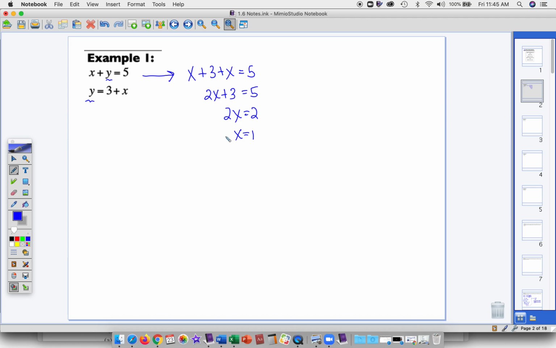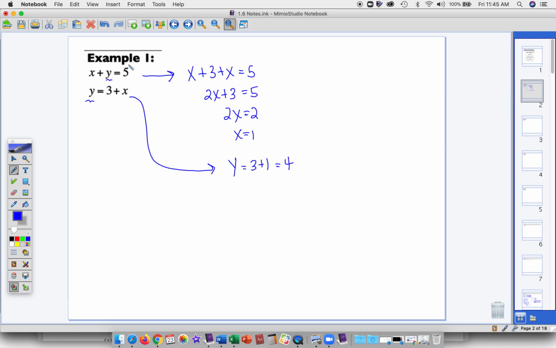Now we're ready for the next step where we do the substitution. So I can go back to either equation. I think this one's easiest because it's already solved for y, and I'm going to plug 1 in for x. So I get y is equal to 3 plus 1, which is 4.